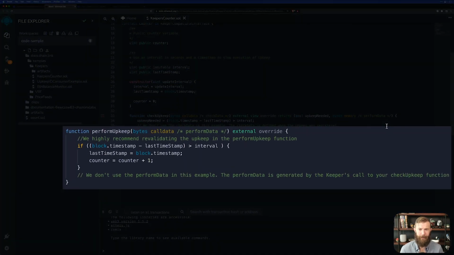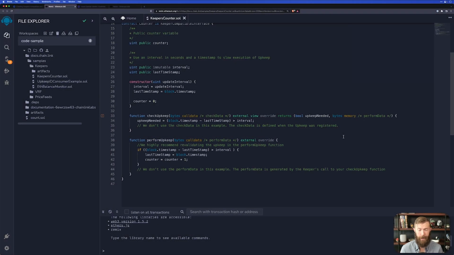Again, it takes in that perform data, and it checks once more to ensure that we actually need to do our upkeep. And it's important to do this because you always want to make sure before you make a change on chain that you are actually needing to do it. So we check again that block timestamp minus the last timestamp. Is that greater than our interval? If it is, we'll update the last timestamp and we'll add 1 to the counter. It's doing the exact same thing.